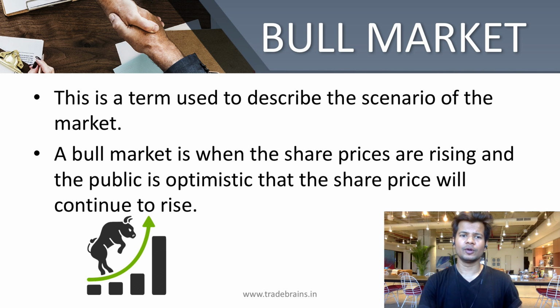The next term is bull market. This term is used to describe the scenario of a market. A bull market is when the share prices are rising and the public are optimistic that the share prices will continue to rise. So for example, let's say a company's price is continuously rising for the last 4-5 months. You can say that that stock is in bull phase or bull market. So as we discussed, this is a scenario in the market, and when the people are optimistic, everything is doing good, economy is doing better, and stock prices keep on rising, then this scenario is called bull market.